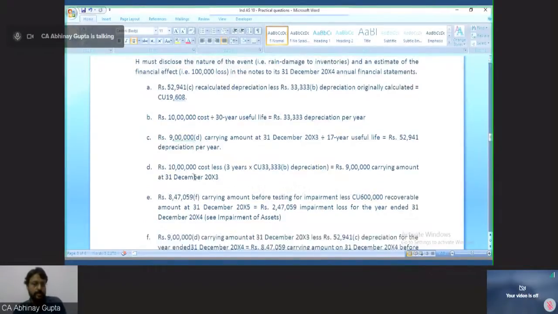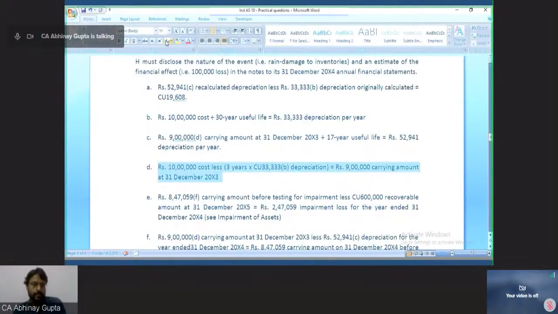How has 9 lakh been arrived at? 10 lakh, the cost, minus the nil residual value, divided by 30 years. So 33,333 is the per year depreciation and 3 years have passed. So 3 into 33,333, about 1 lakh, is the depreciation. So 10 lakh minus 1 lakh is equal to 9 lakh, the carrying amount as at 31st December 2003.